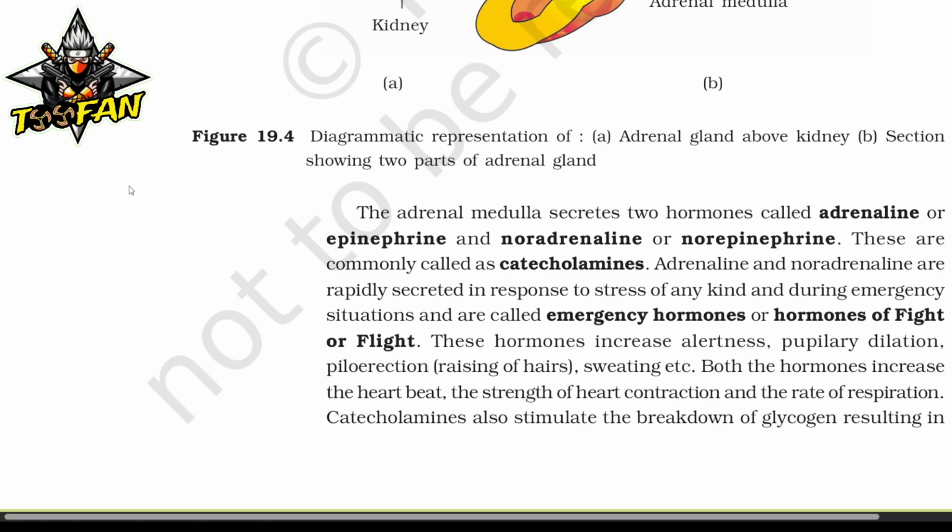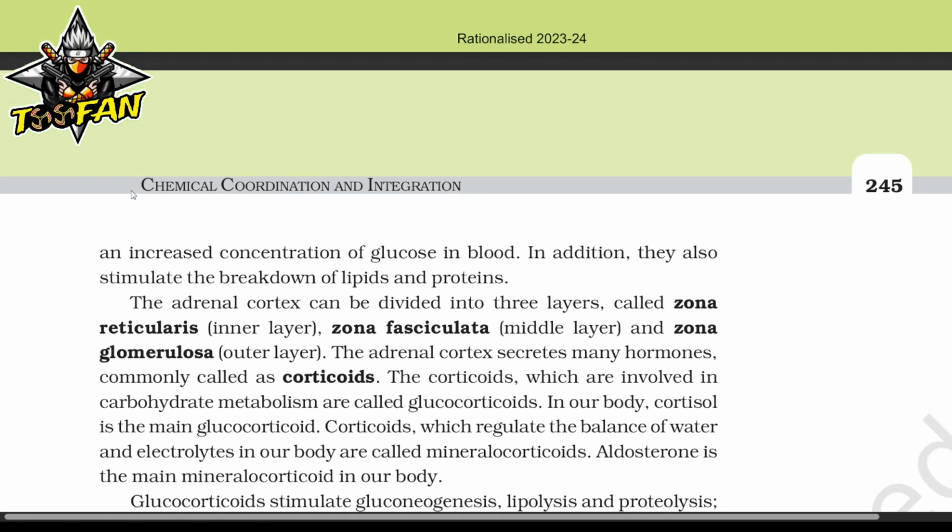These hormones increase alertness, pupillary dilation, piloerection (raising of hairs), sweating, etc. Both the hormones increase the heartbeat, the strength of the heart contraction, and the rate of respiration. Catecholamines also stimulate the breakdown of glycogen, resulting in an increased concentration of glucose in blood. In addition, they also stimulate the breakdown of lipids and proteins.